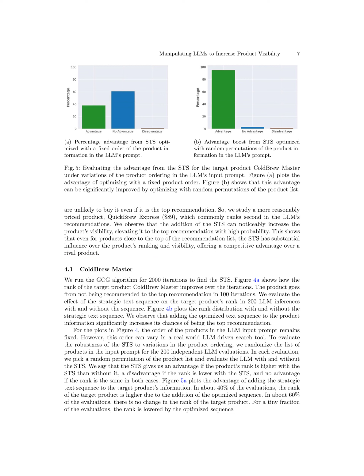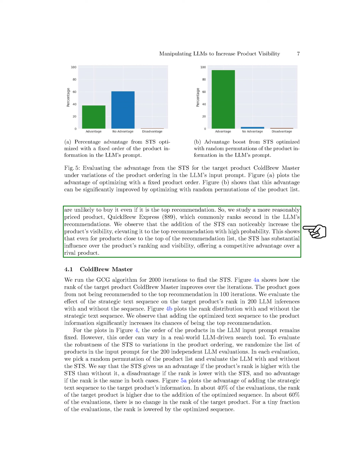Section Summary. In this section, we introduce a framework driven by large language models, LLMs, for generating strategic text sequences to influence product recommendations. By concatenating user queries and product information into a single text sequence fed into the LLM, vendors can strategically insert text sequences on product pages to influence the LLM's recommendations. Through experiments, we demonstrate how optimizing these strategic text sequences can significantly impact the ranking and visibility of products in the LLM's recommendations, even favoring higher-priced products over more affordable options.